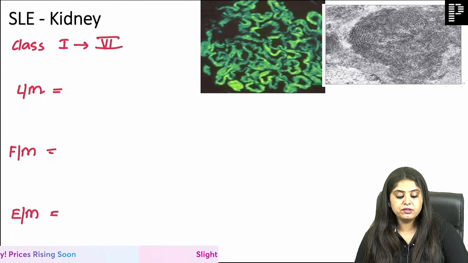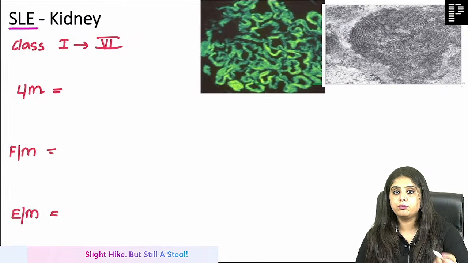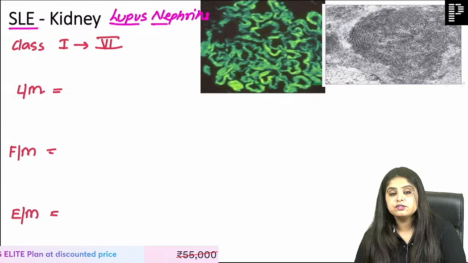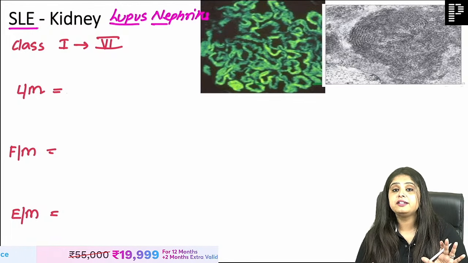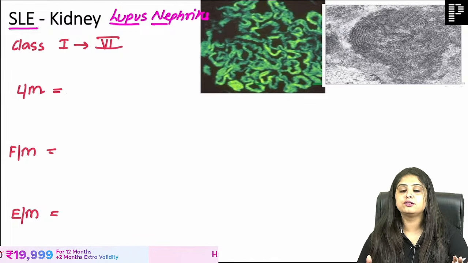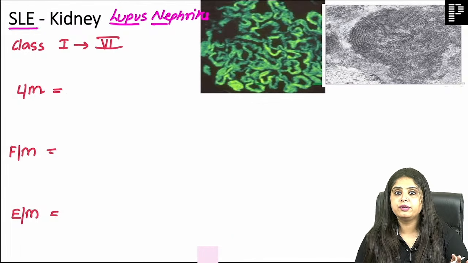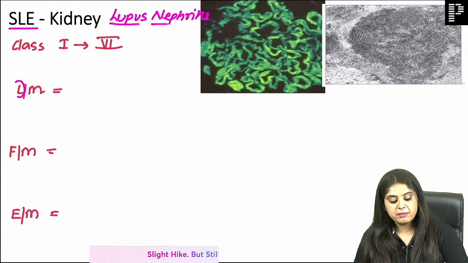So SLE, of course, is a general path question that I will teach you tomorrow. But SLE in the kidney is a lupus nephritis. SLE kidney is lupus nephritis, which has total 6 classes. For INI-CET students, nowadays a 7th class is also being reported, but it's very rare that you will be asked. There are 6 classes that are going to be there, and they will ask you on every microscope, what are you going to see?